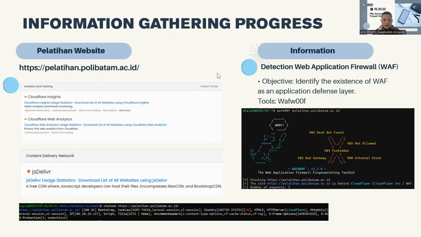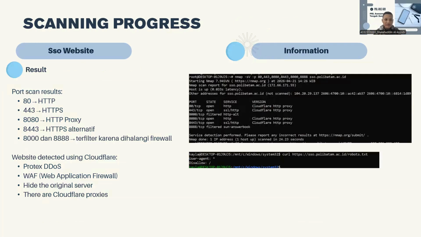Okay. The same test was also conducted on the website latihan.polybatam.aceh.id using the WAFW00F tool. The result showed that the website was also using Cloudflare as its web application firewall and additional protection system. Next slide, please.